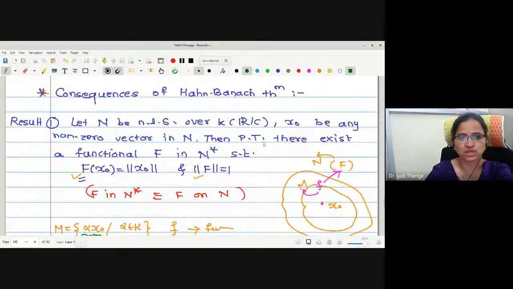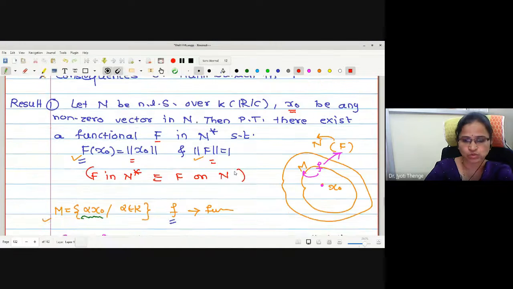This is the consequence number 1. It told us, x naught be any non-zero vector, and for this vector we have proved there exists a functional capital F in n star such that these two statements hold: F of x naught is norm of x naught, and norm of F is equal to 1.